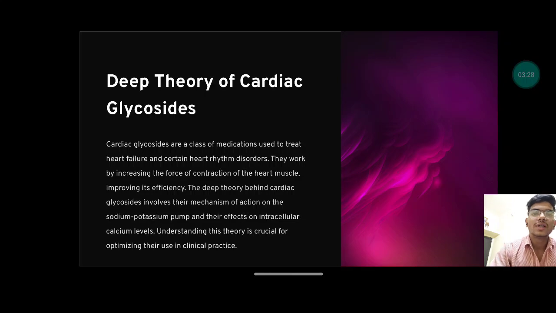Let's see the deep theory of cardiac glycosides. Cardiac glycosides are a class of medication used to treat heart failure and certain heart rhythm disorders. They act on heart-related conditions and heart failure. They work by increasing the force of contraction of the heart muscles, improving efficiency. The whole thing digoxin or the cardiac glycosides are doing is increasing the heart's contractility.